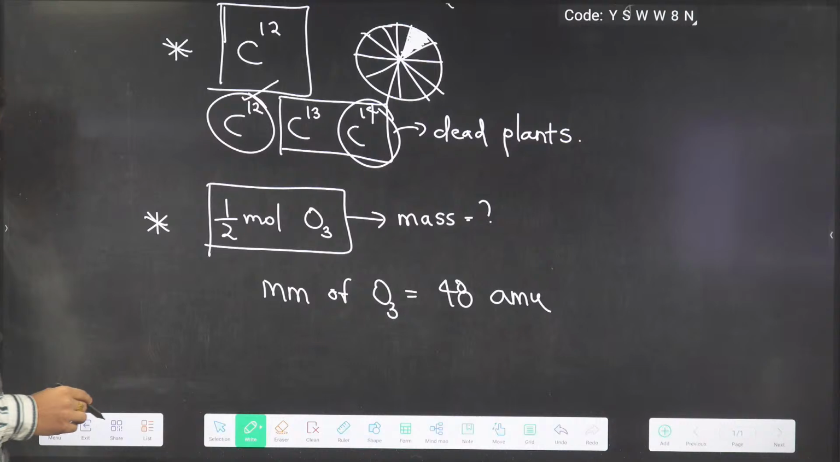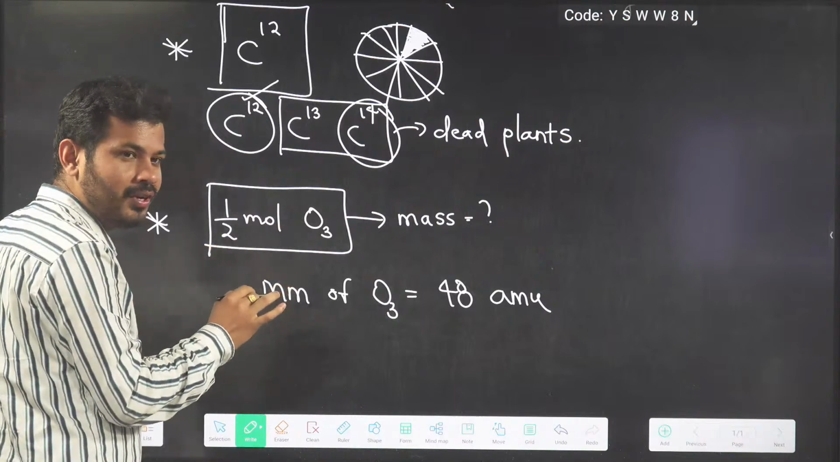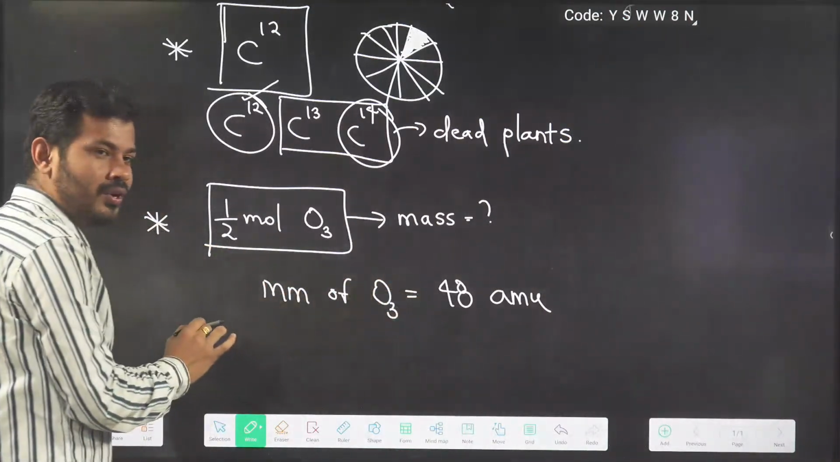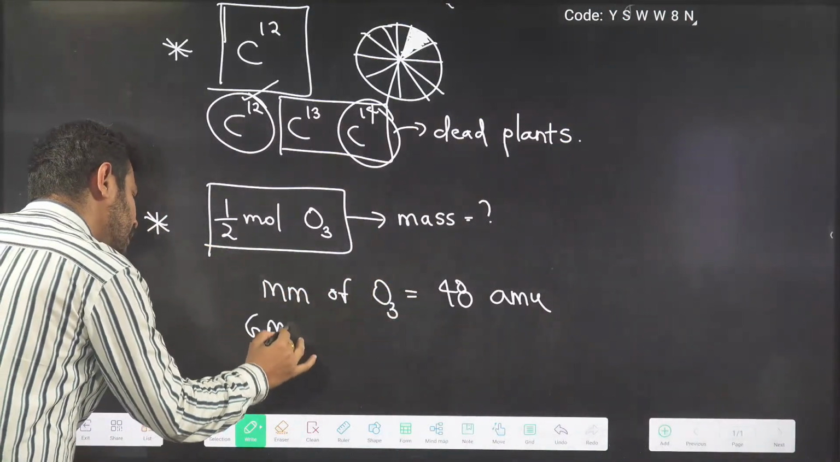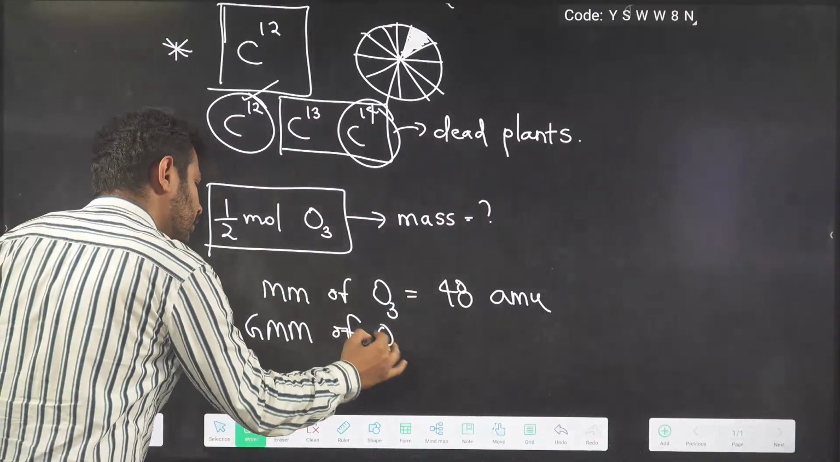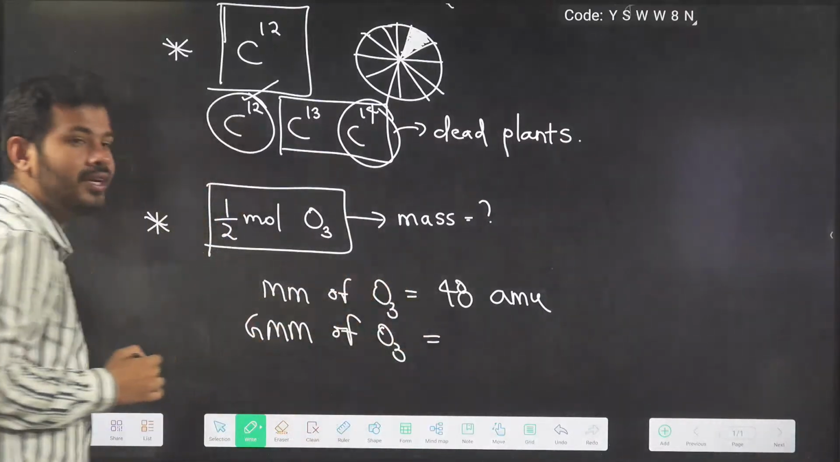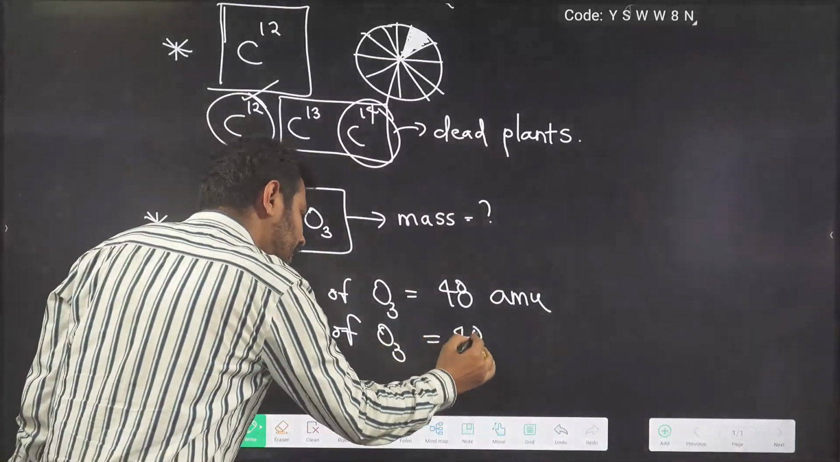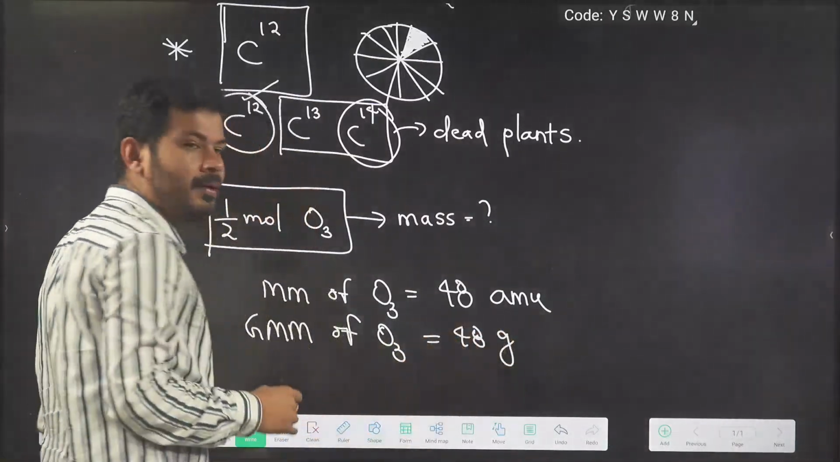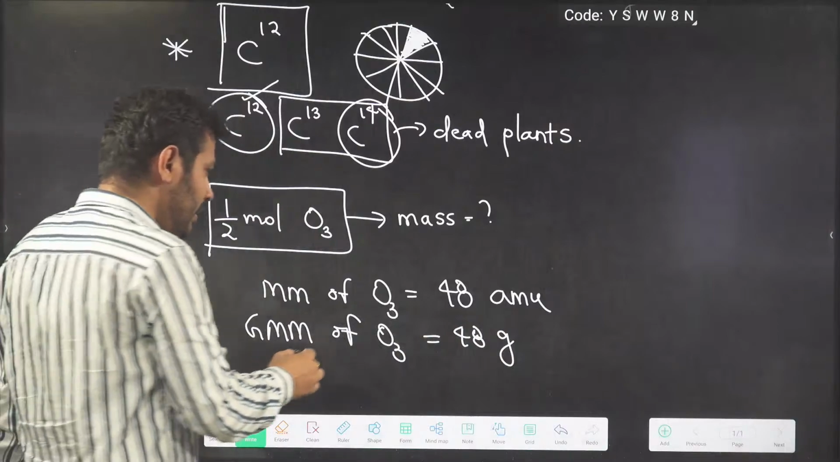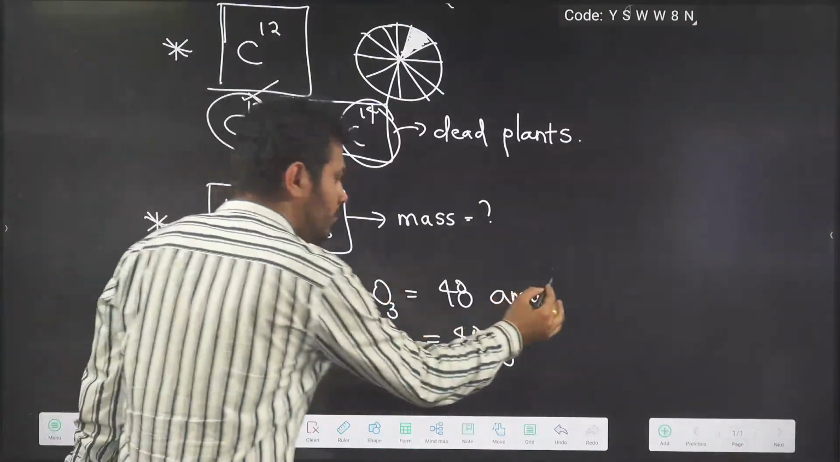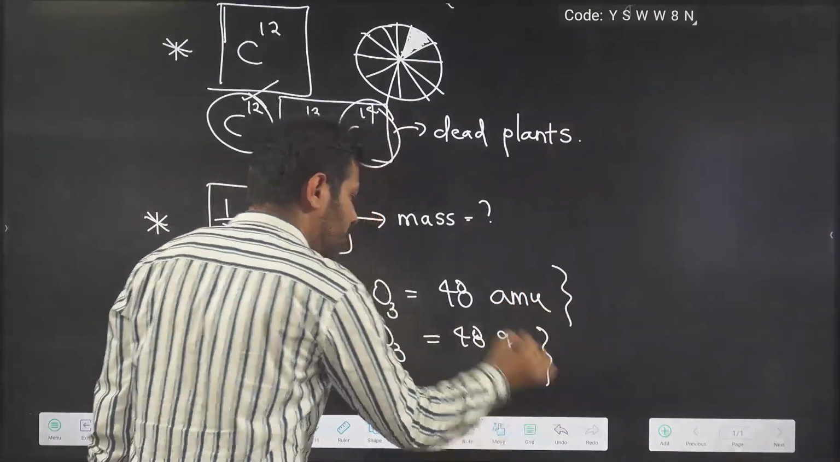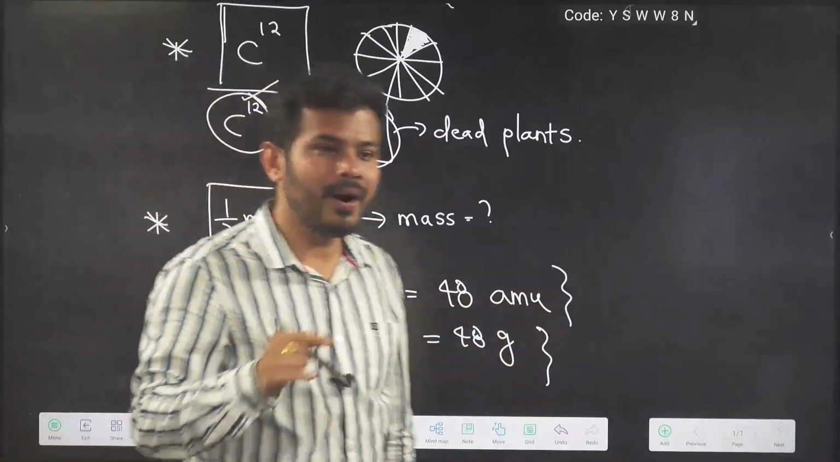48 AMU. Yes, very good. I can see so many answers as AMU, but some people are saying grams. Do remember it is not gram. Molecular mass is in AMU. Now if I write gram molecular mass of O3, what is the gram molecular mass of O3? Gram molecular mass is 48 only, but it is in gram. Tell me, when molecular mass is concerned and when gram molecular mass is concerned, how many particles will be there?